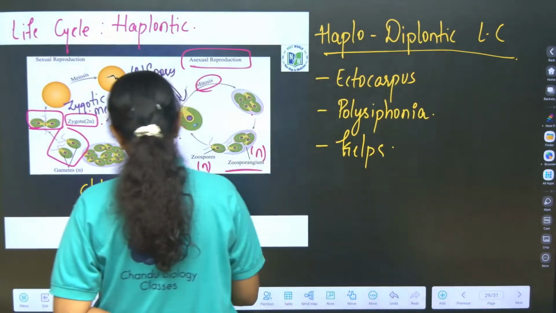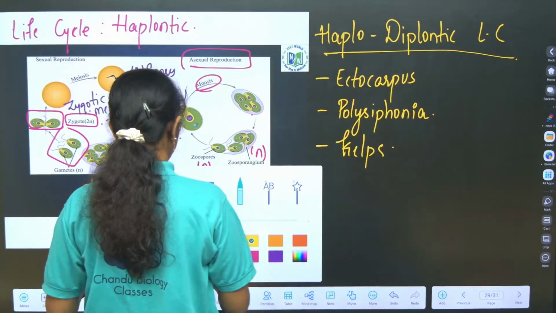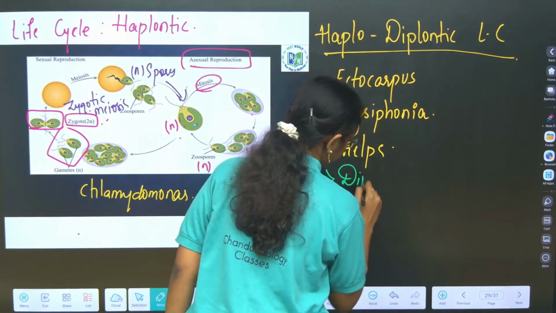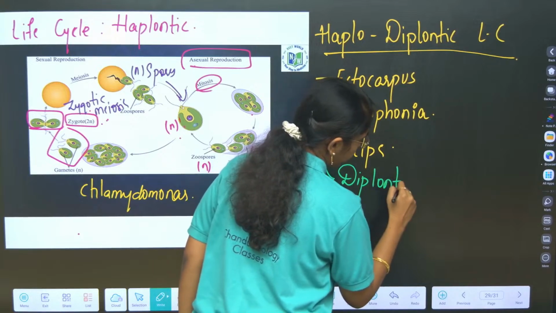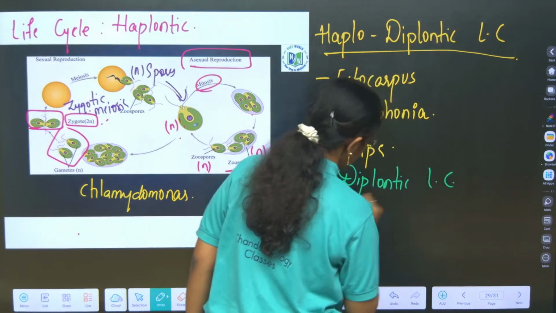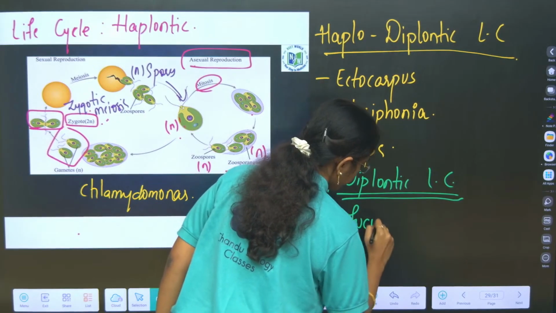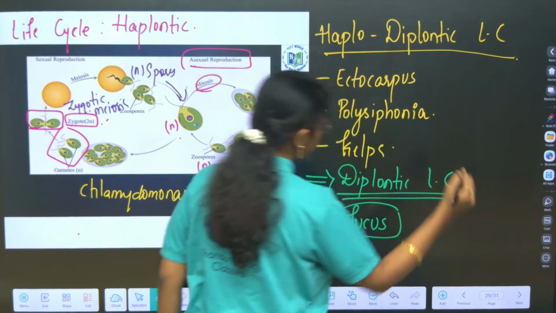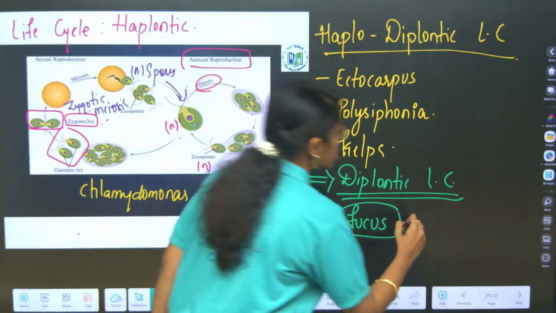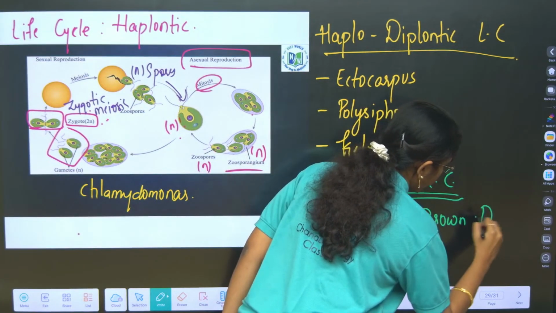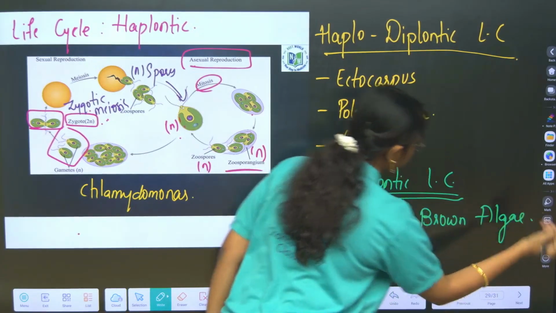And diplontic life cycle is observed in Fucus. Okay, diplontic life cycle is observed in Fucus, which are brown algal members. Brown algae members. Fine, right?